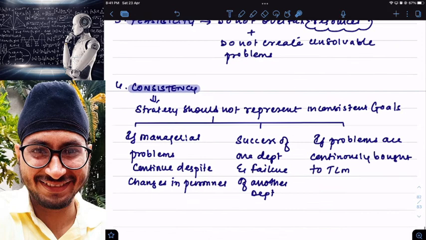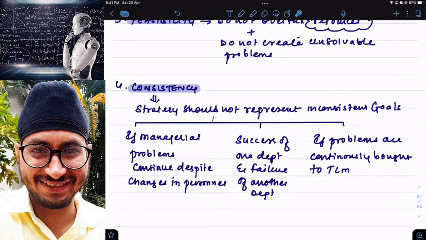Then consistency. Strategy should not represent inconsistent goals. Means how do I know whether I'm consistent or not? Sir, even after making changes in top level management, still problems are not getting solved. That is one issue. Sir, some departments are having success, some departments are having failure. That is one more problem.